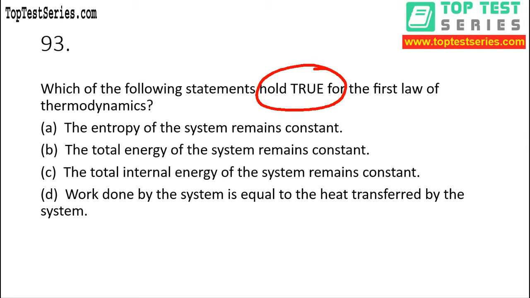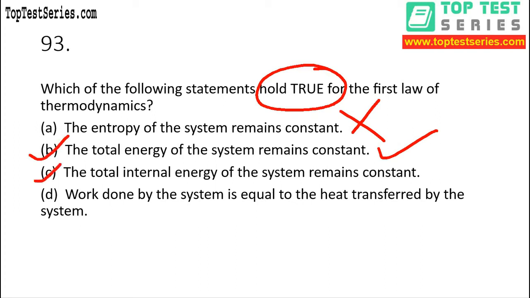Right? Now, option A, the entropy of a system remains constant. No, my dear, it is not true. Second, total energy of the system remains constant. Yes, it can be the correct answer, because the first law of thermodynamics says energy is conserved. It is saying energy can neither be created nor be destroyed. That means energy is constant, means conserved. So option B is the correct answer for this question.